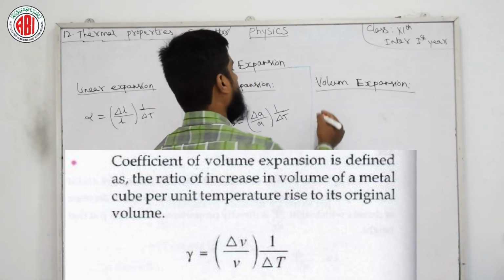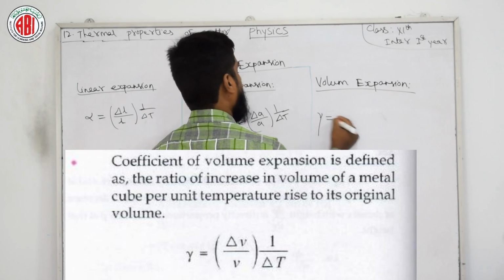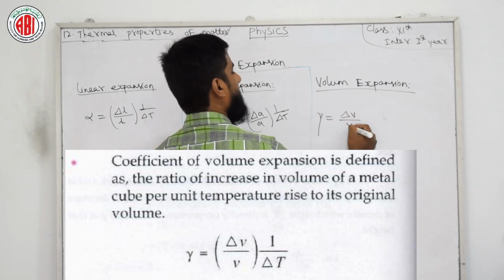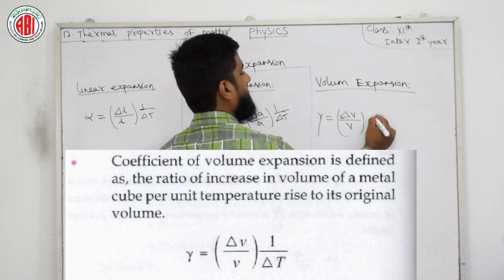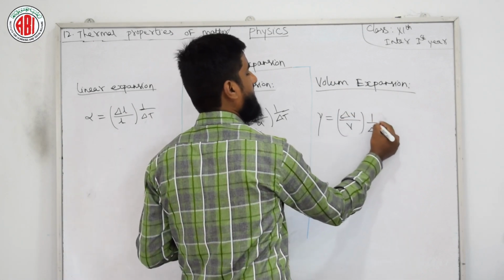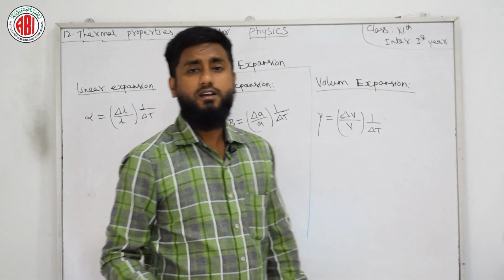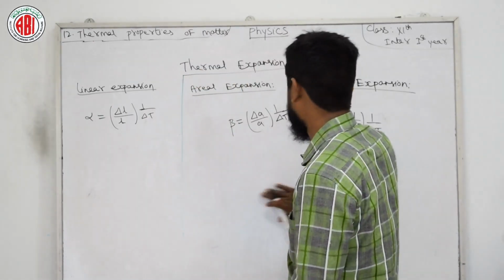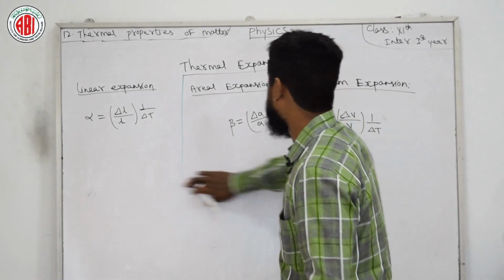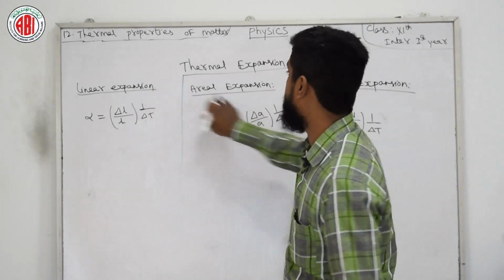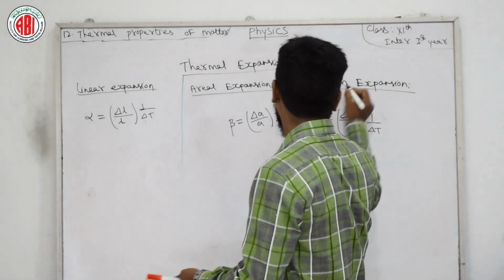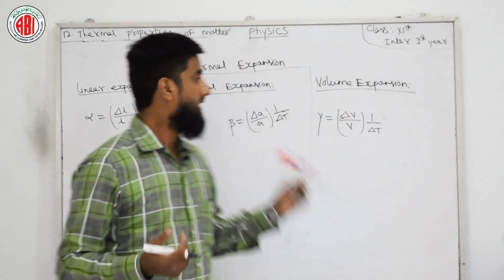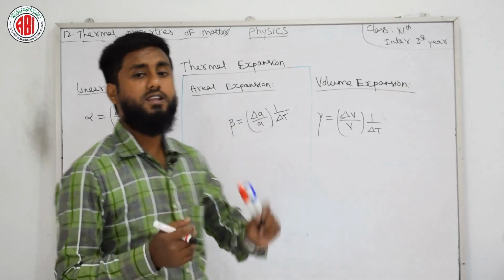After that it has a formula. It is given by gamma. Gamma is equal to delta V by V into 1 by delta T. You can see these are very easy formulas, you can remember them also. Thermal expansion is the topic, and in thermal expansion we have three things: linear expansion, areal expansion, and volume expansion. So we have three definitions and three formulas in them.